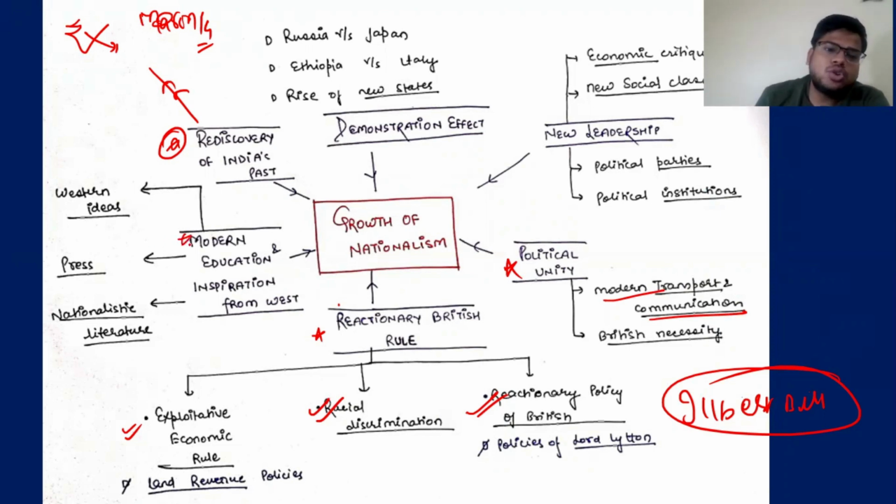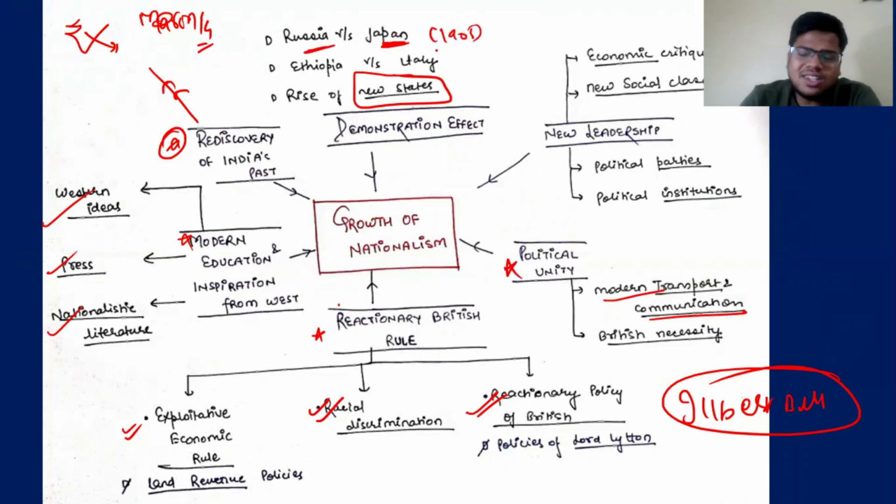Then modern education and inspiration, Western ideas, press, nationalistic literature, these things are created. So that gives the idea that if that can happen in other countries, why not India? Similarly, the demonstration effect: new nation states are coming up, and how Japan, a very small country, has beaten Russia in 1905. So all these things created a sense of self-confidence.